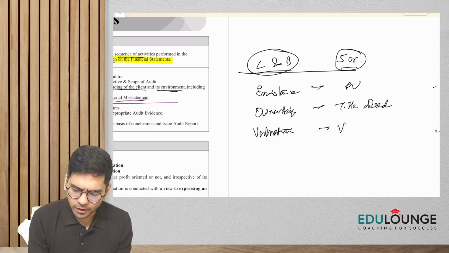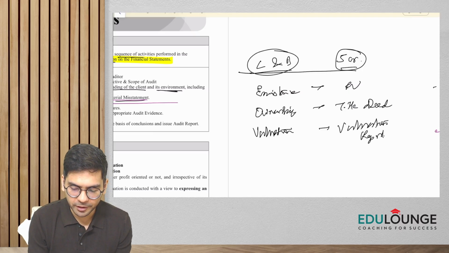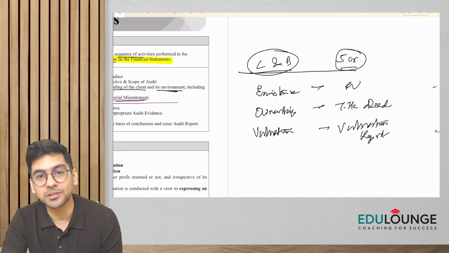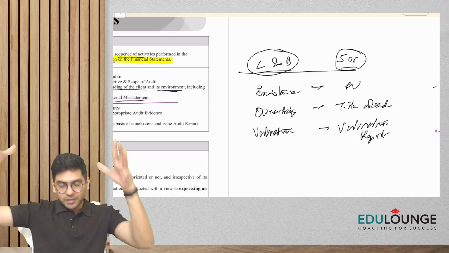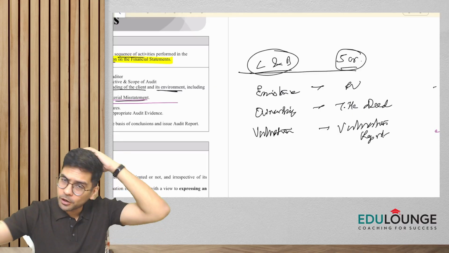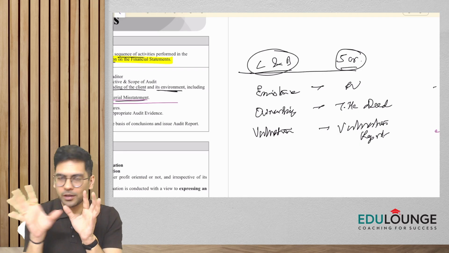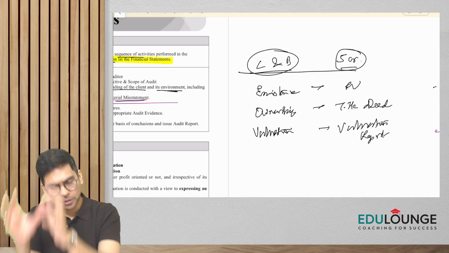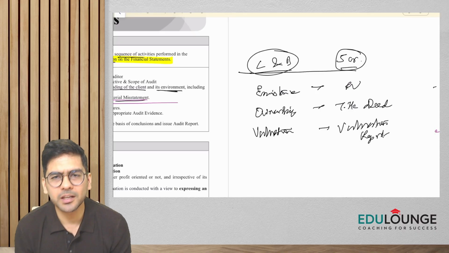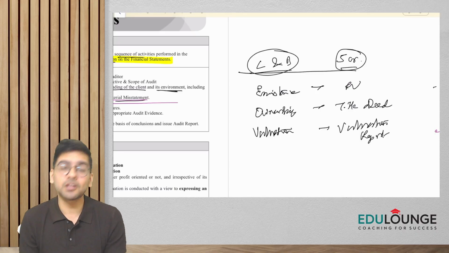So I'll ask them, do you have a valuation report from some expert that the building is of 5 crore rupees? Or when you constructed the building, let's say they are showing it at cost, there needs to be a valuation report that this was the cost of land, this was the cost of construction, and accordingly it is coming at 5 crore rupees. So I need to check the valuation report.